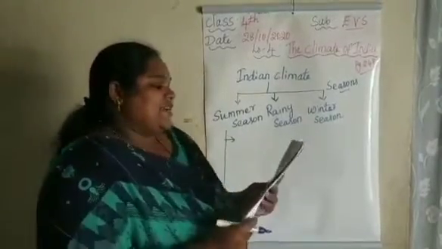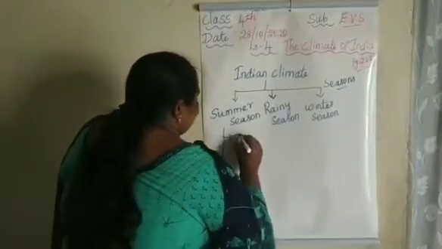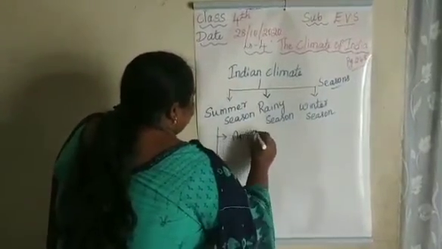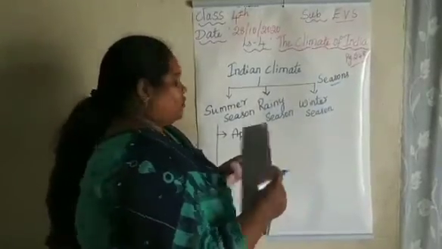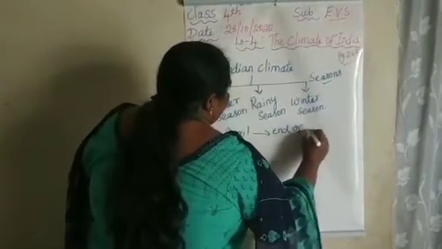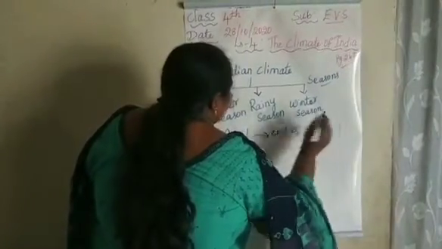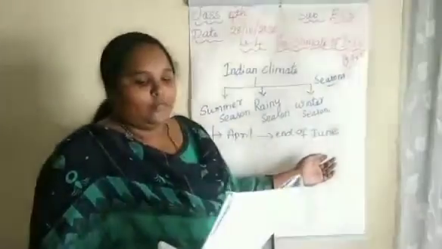The summer season in India starts from April. April month onwards summer will start, and lasts till the end of June. So the summer season will start from April and last till the end of the June month.